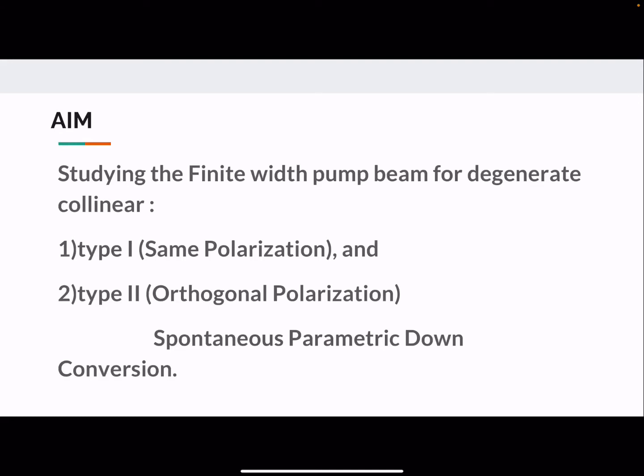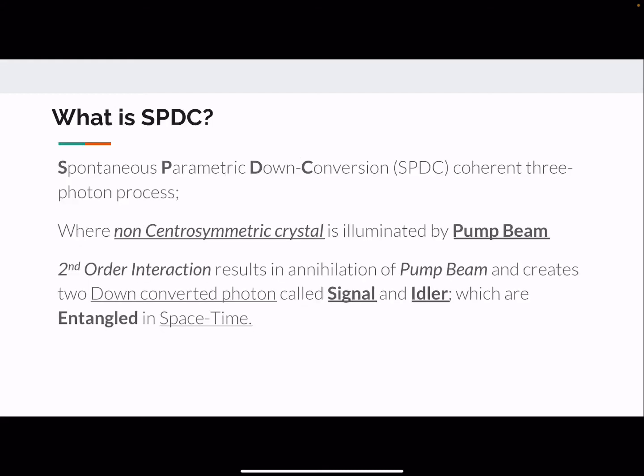Our aim here is to study the finite width pump beam when it is illuminated on a non-centrosymmetric crystal, which further leads to the generation of biphotons. We take the two generated biphotons to be collinear, that is to say, the wave vectors point along the same line. And we further have two situations: these two generated biphotons can have the same polarization or they can be orthogonally polarized. So we study the two cases respectively, type 1 and type 2.